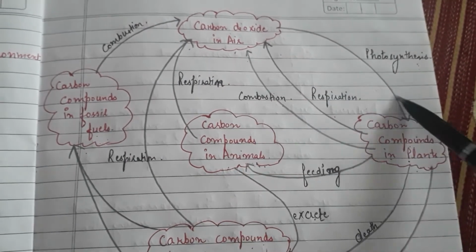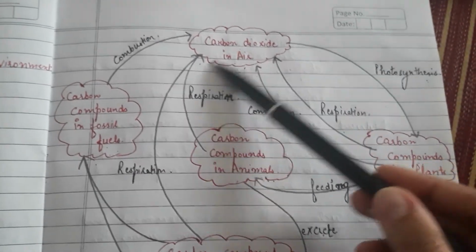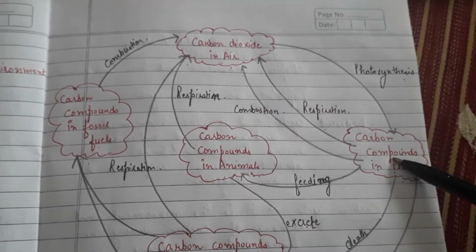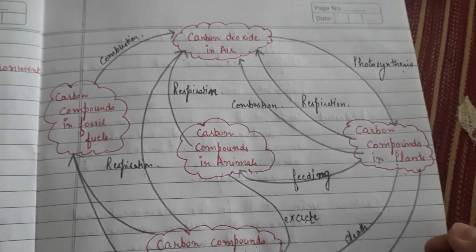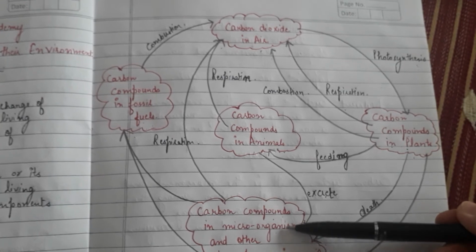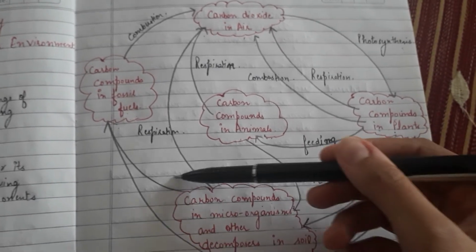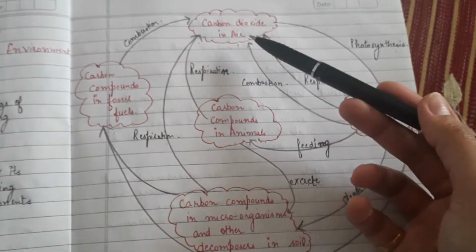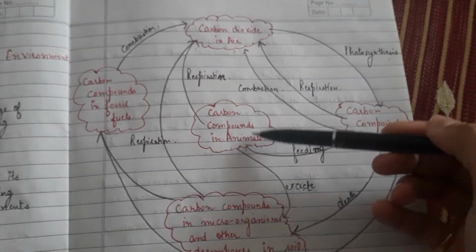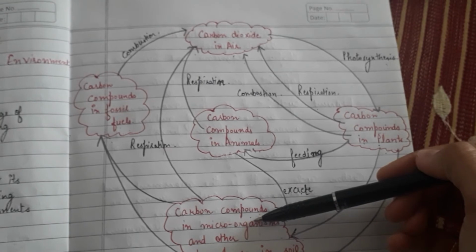So by all the means, the carbon in the air is coming to different components, that is the producer, the consumer, the decomposers. Fine, it is coming to all the three components, and then it is again returning back into the atmosphere. So atmosphere, fine, then the living components of ecosystem.